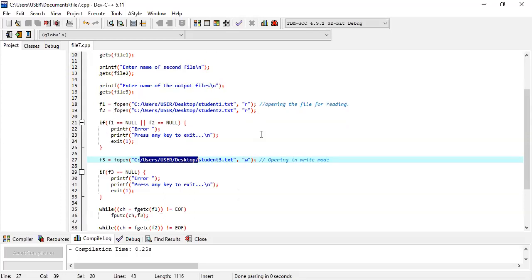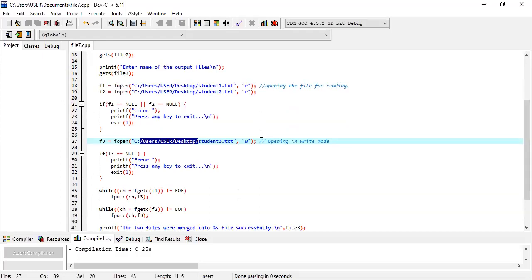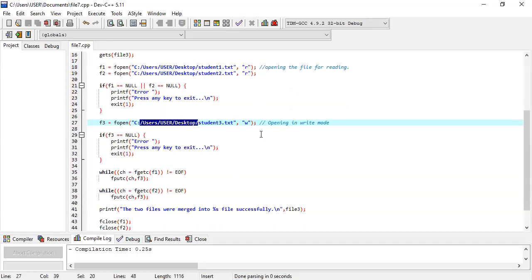Okay, so we have already read 2 existing files and we have already created our student3.txt. All are in the same location. It is not like whenever I read or write, everything must be in the same location. I have done it in one place for convenience. If you want, you can change your path and check whether it is working or not. No problem with that. Whenever you want to read or create, just copy paste that path, nothing else.